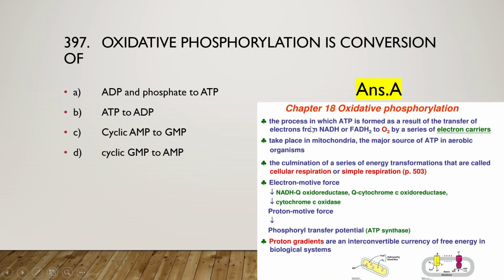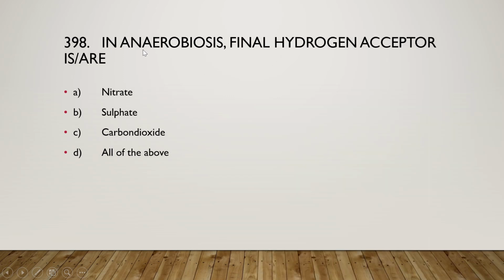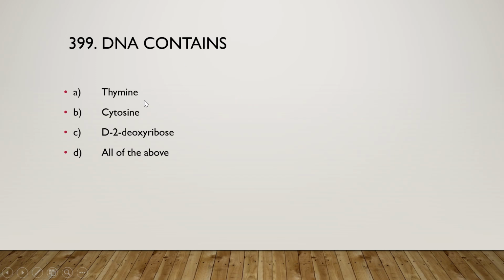So this process is one in which ATP is formed as a result of the transfer of electrons from NADH or FADH2 to O2 by a series of electron carriers, and takes place in mitochondria, the major source of ATP in aerobic organisms. Next one: in anaerobiosis, final hydrogen acceptor is or are nitrate, sulfate, carbon dioxide, or all of the above. And the right answer is option D, all of the above. Next one: DNA contains thymine, cytosine, 2-deoxyribose, or all of the above. And the right answer is all of the above.